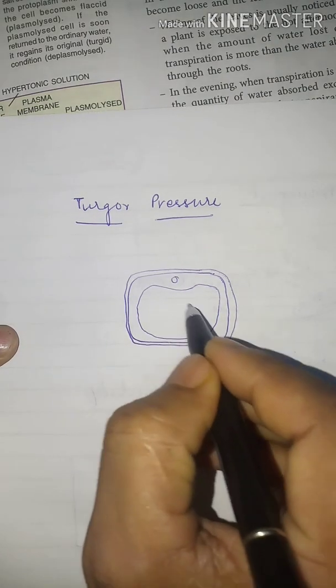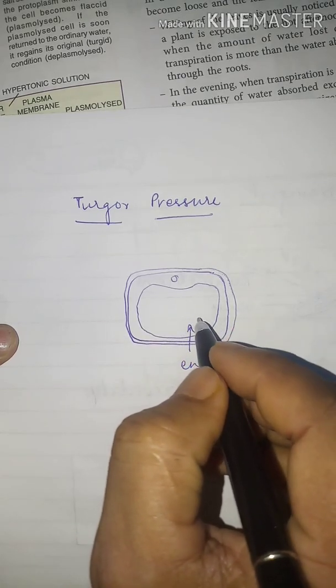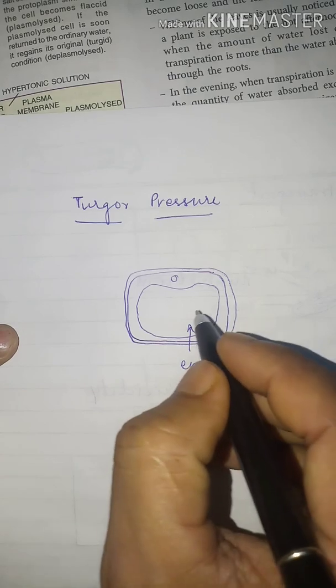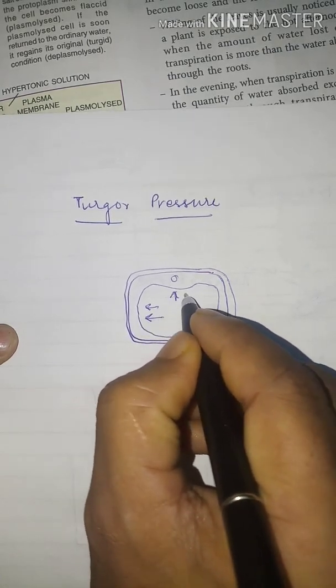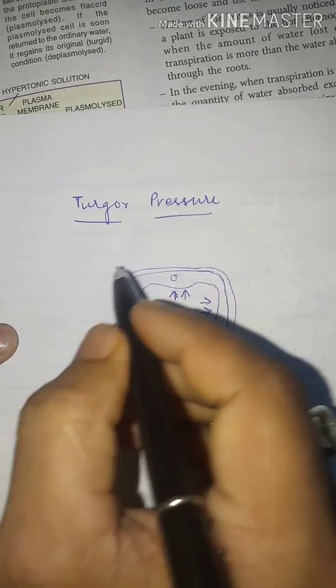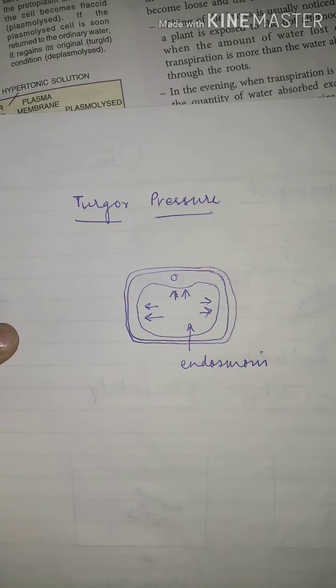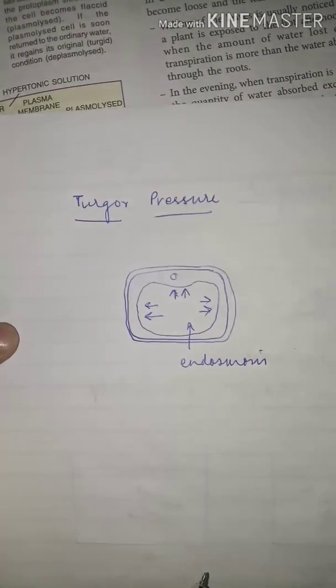So the content of the cell will apply a pressure towards the wall. The pressure applied by the content of the cell on the wall is called turgor pressure.